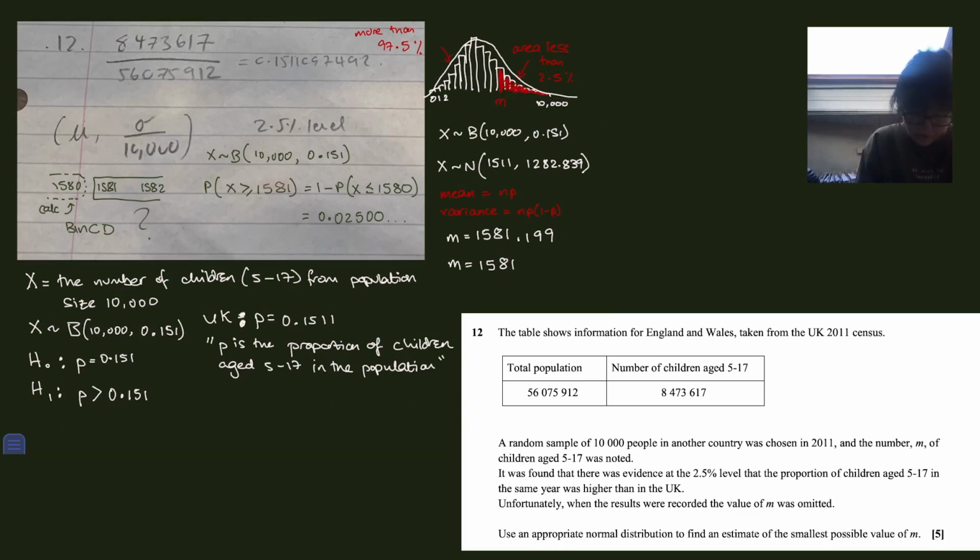So I'm going to go to the calculator and change that to 1582, which would mean that in the calculator I need to put 1581 because it only does less than or equal to, and then I'll see what that number is and check back in. Okay, now it works. I got a probability to the right that is less than 2.5%. So actually this one didn't quite work, but this one did work. So I reckon that's the answer.